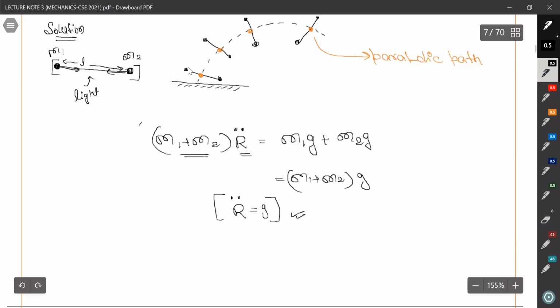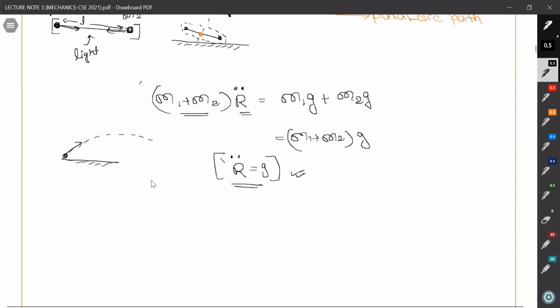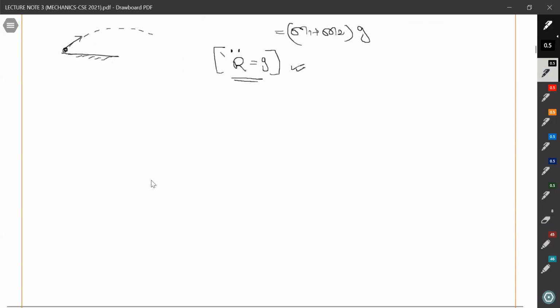So the motion of this stick can be observed. It may rotate, it may translate, but its center of mass will always translate as if a ball is thrown like this. The motion of the particle will be like this only. So far we have discussed the center of mass of the discrete system. So what will happen if we have center of mass for the continuous system?